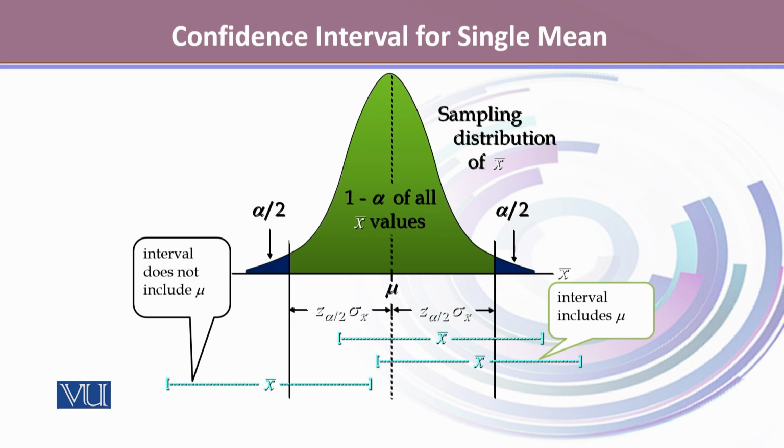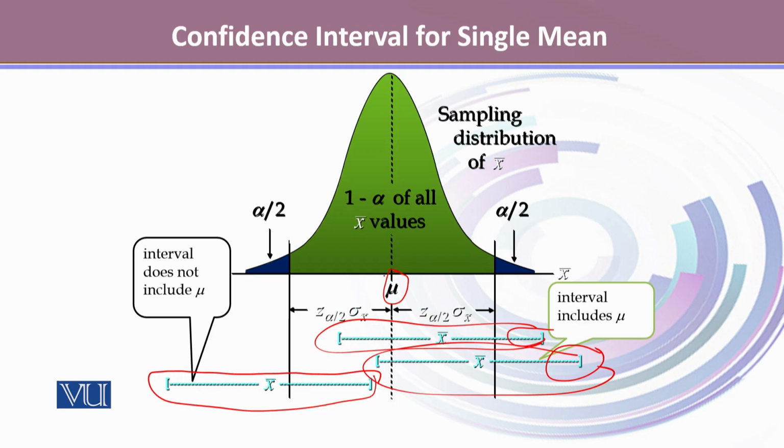Over here, we can notice that if our interval estimate stands here, and this is our point estimate, or this is our true value for the population mean, then this interval does not include the true value, whereas this interval and this interval, both of them, include the value of the population mean.